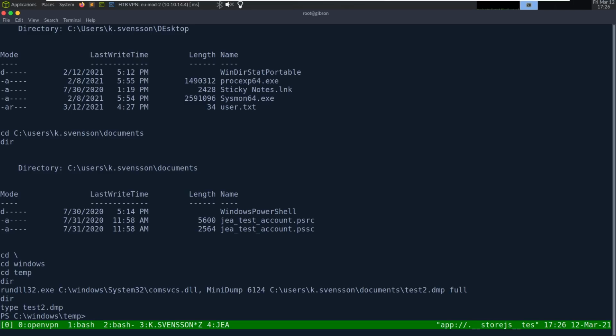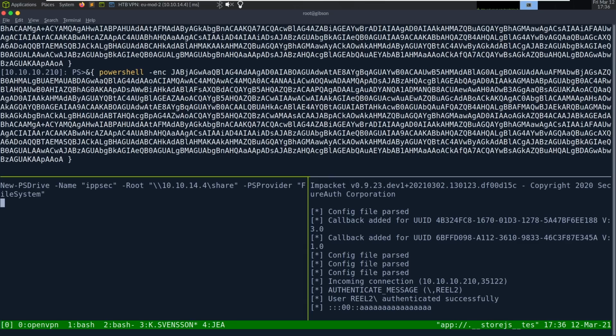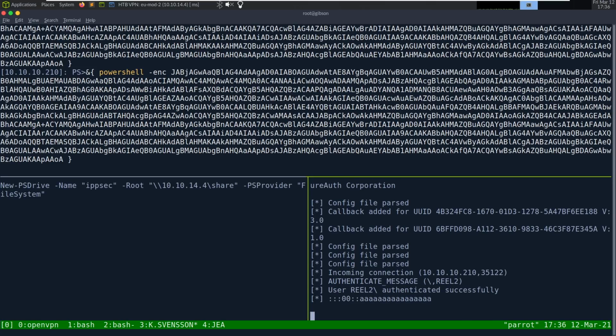Huh. Let's just try using PS Drive. So let's do new PS Drive dash name. We'll call it ipsec dash root. This is going to be 10.10.14.4/share. PS provider file system. Authenticated successfully, I believe. See if we get this back.